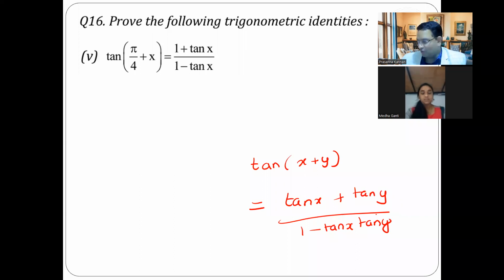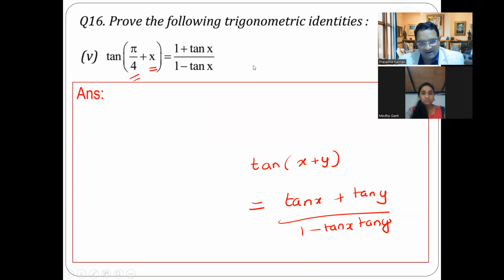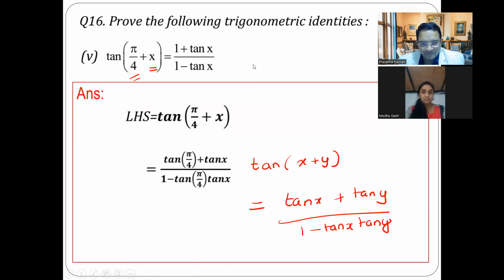So here, the only thing is your x is pi by 4 and y is x. So this will become tan pi by 4 plus tan x divided by 1 minus tan pi by 4 into tan x. Just by using this formula. And what is tan pi by 4? 1. So it becomes 1 plus tan x divided by 1 minus tan x, and that's what we needed to prove. Is it clear, students?